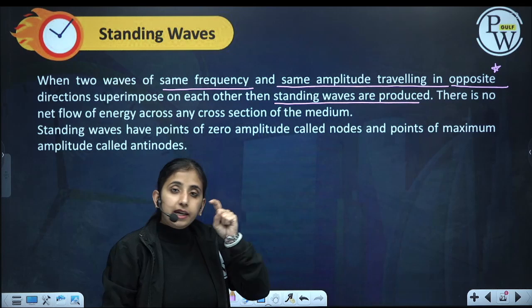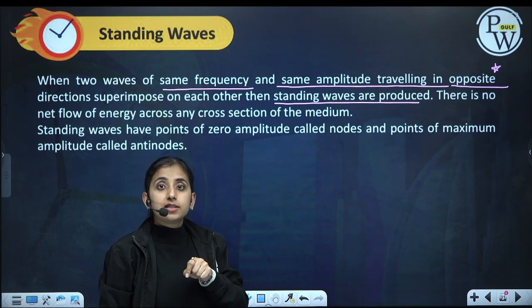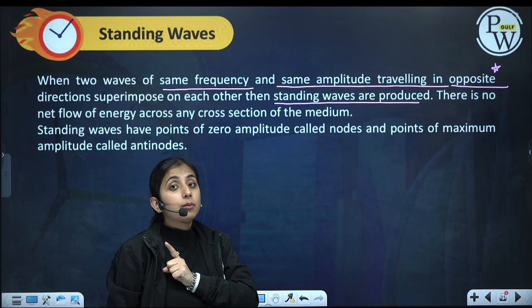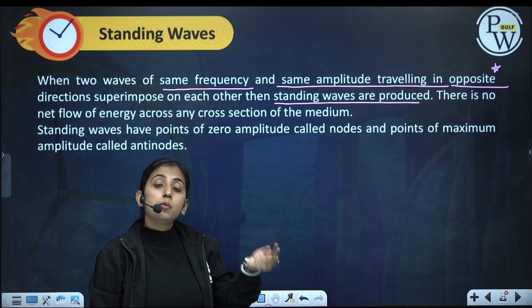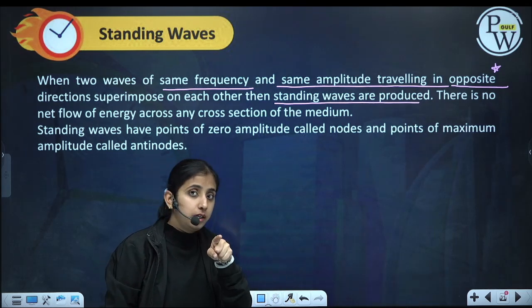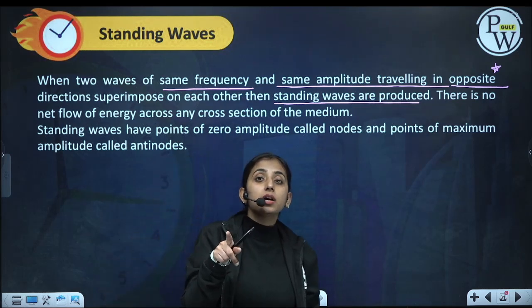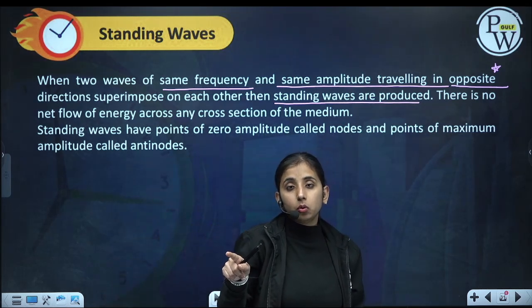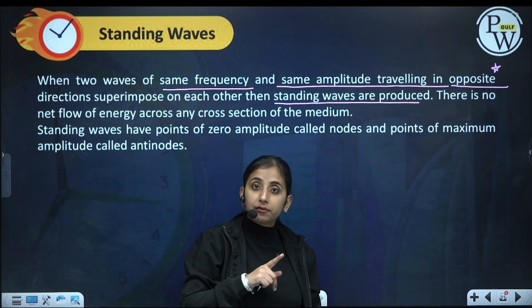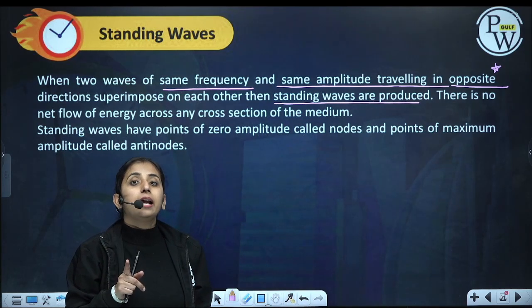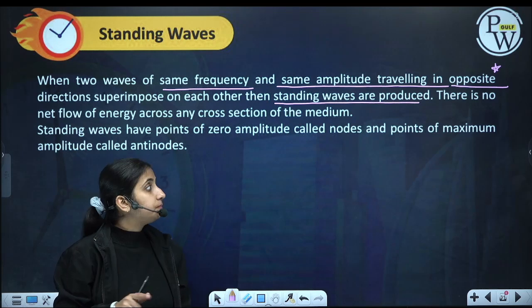Each particle will do SHM but of different amplitude. In a traveling harmonic progressive wave, each particle was doing SHM of the same amplitude, but in a standing wave, each particle is doing SHM of different amplitude. The amplitude of each particle is different, but the time period will be the same.